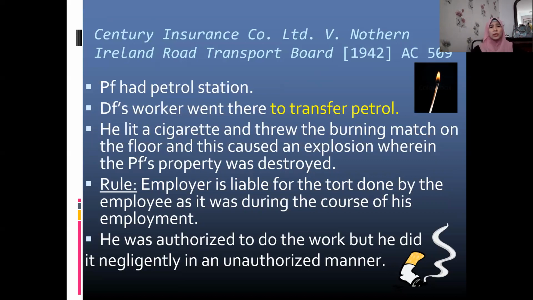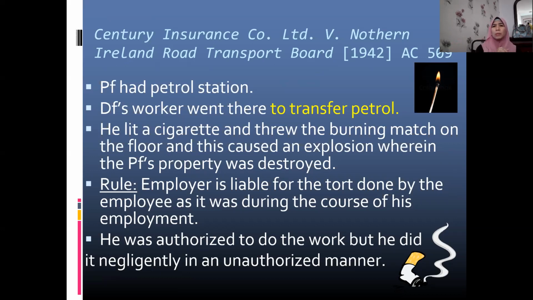So what's the rule governing this negligent act? The employer is liable if the act done by the employee was during the course of his employment. The employee here was authorized to do the work; he was transferring petrol, but he did it negligently by lighting a cigarette and throwing the burning match in an unauthorized manner.